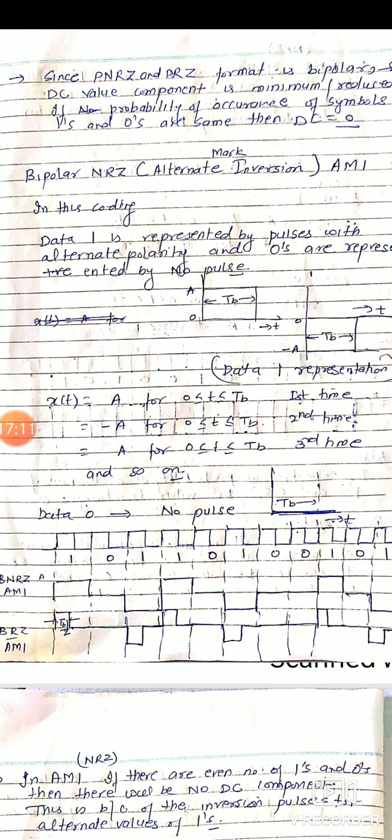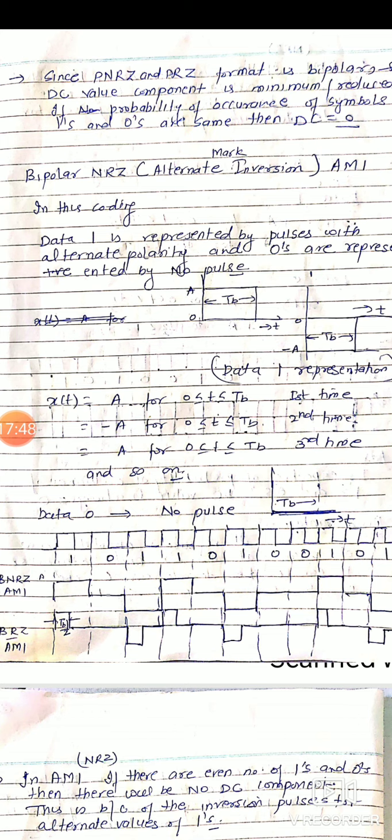Now if 1 comes a second time, it will be represented by a pulse of magnitude minus A for the first half cycle, and no pulse for the next half cycle. And again if 1 comes a third time, it will again be represented by a positive pulse of amplitude A for half duration and 0 for the next half duration, and so on. If data 0 is there, it will be represented by no pulse. This one is bipolar non-return to 0 and bipolar return to 0.